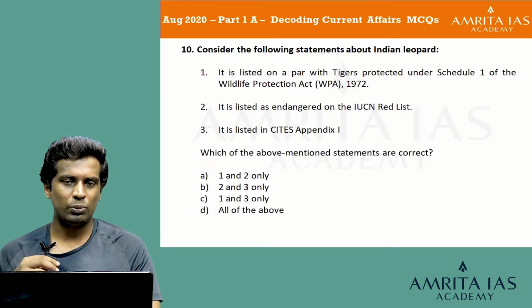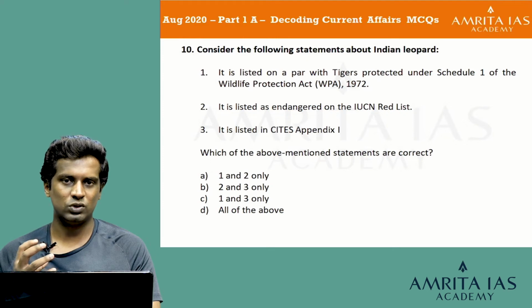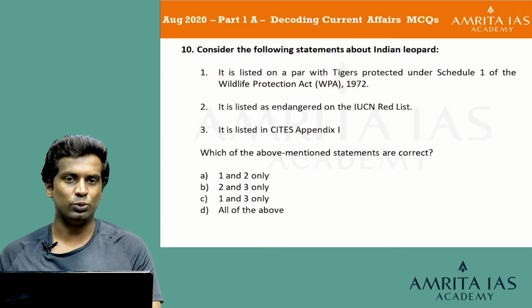While we will be learning about the major flora and fauna of India as part of our civil service preparation under the environment part of the syllabus, we will be learning about which animals are critically endangered, which are endangered, which are vulnerable, and which are least concern. In this case, I would say the Indian leopard is not listed as endangered on the IUCN Red List, but rather it is listed as vulnerable. So, let's remove statement 2. If you remove statement 2, you are left with just one option, option C, 1 and 3 only. That is, it is listed on par with tigers protected under Schedule 1 of the Wildlife Protection Act of 1972, and it is listed in CITES Appendix 1. So, I'd go with option C, 1 and 3 only, to be the right answer.